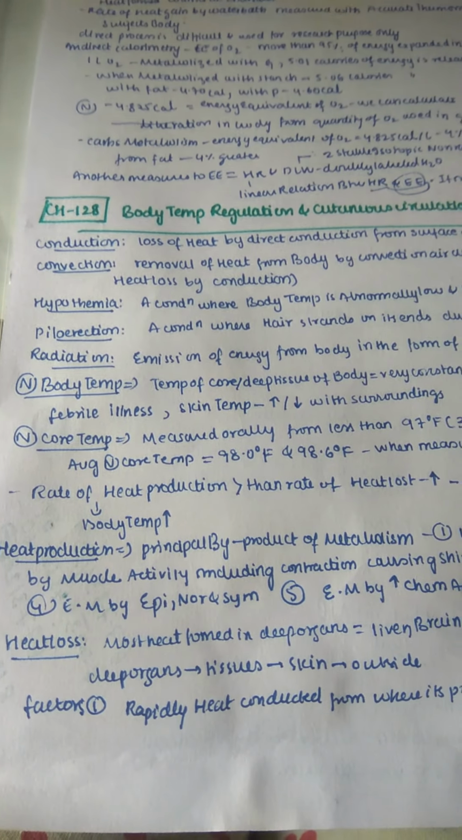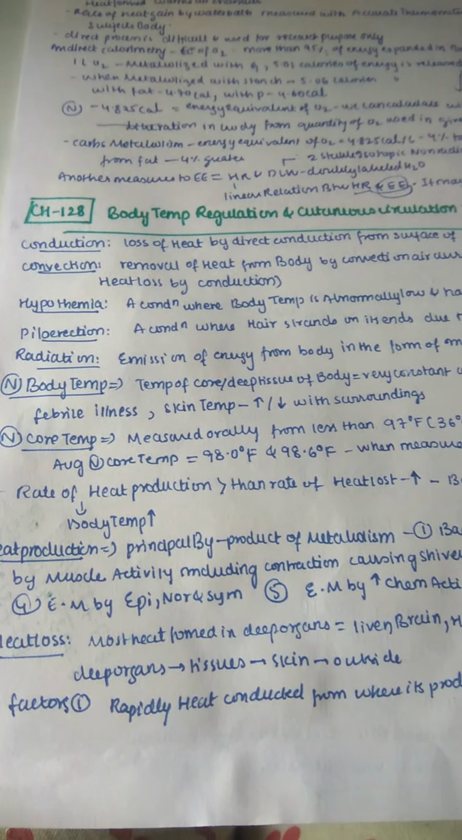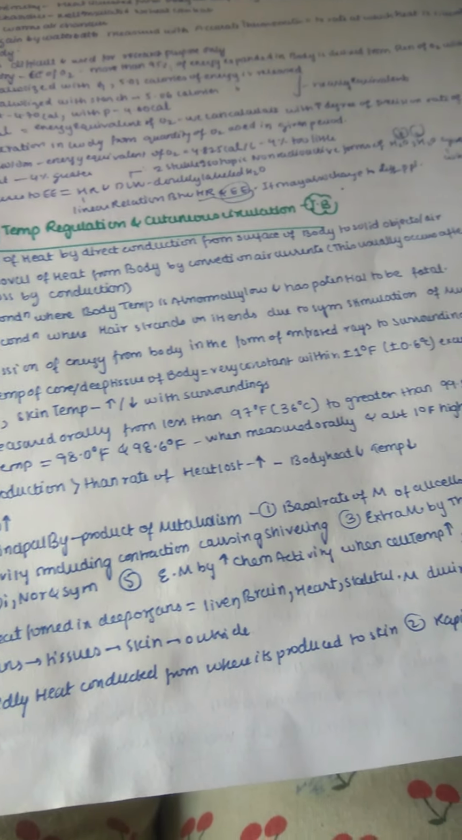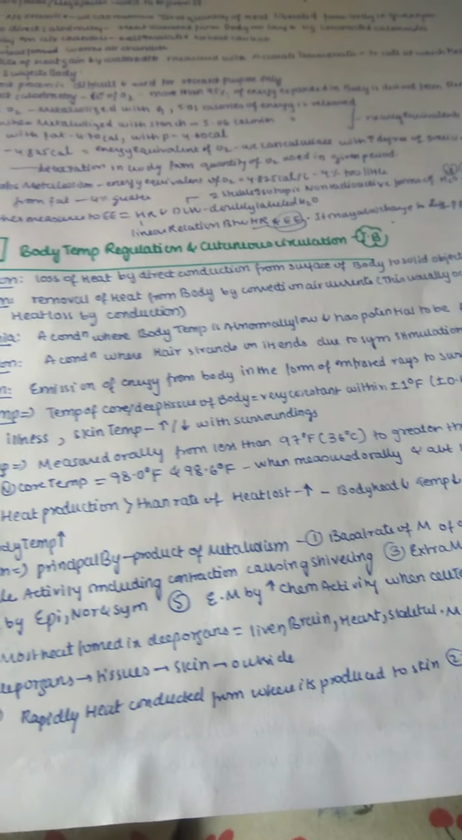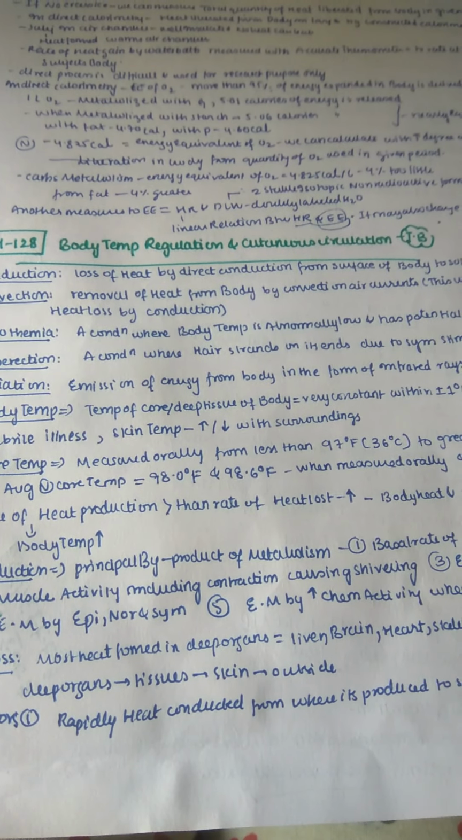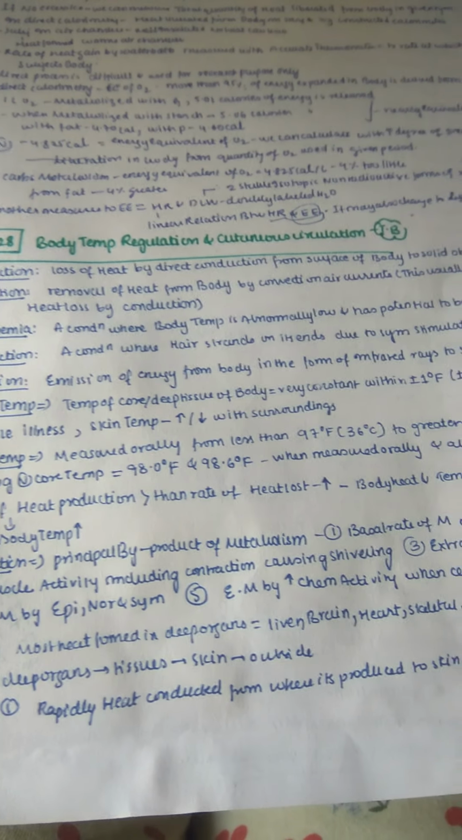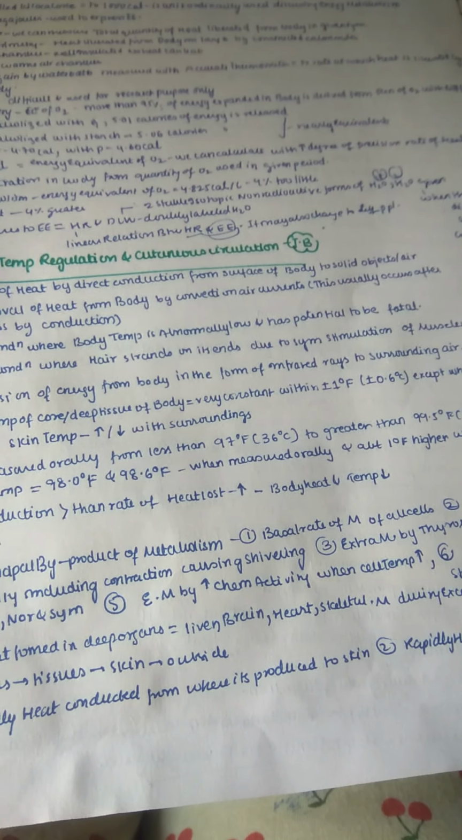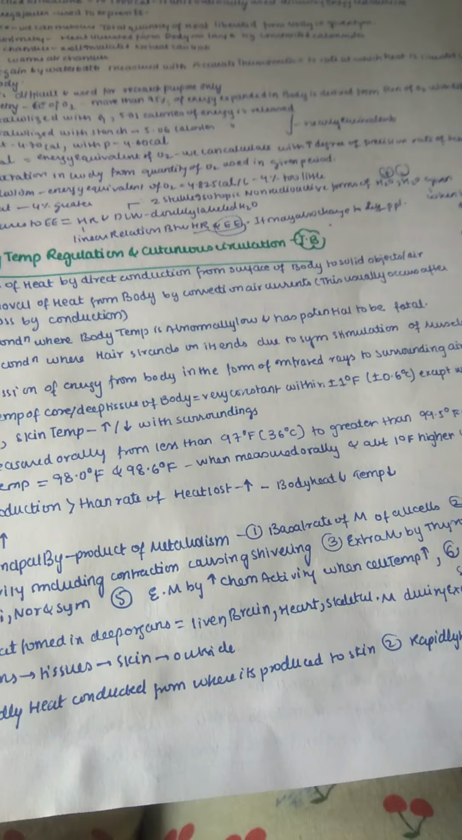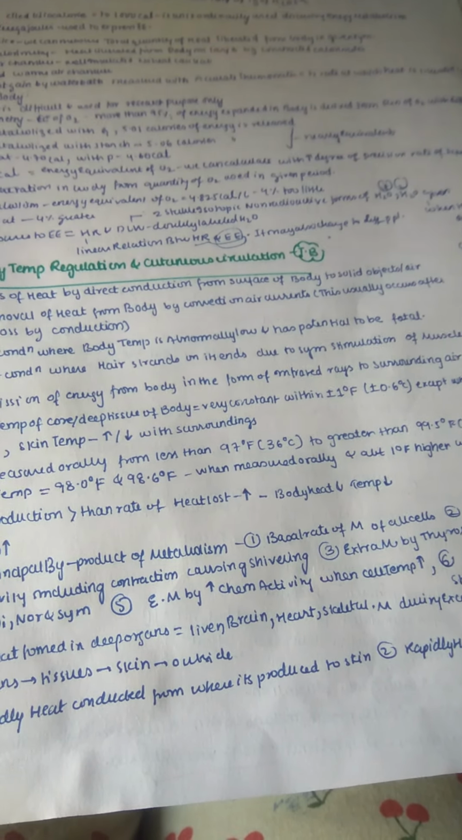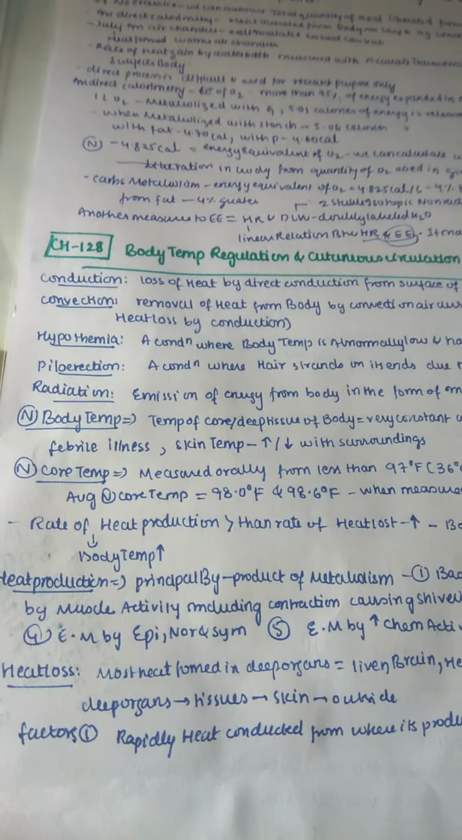First we need to know what is conduction. Conduction is the loss of heat mainly by direct conduction from the surface of the body to a solid object or air. Conduction means the heat is going from the surface of the body, like the skin, to the solid object. For example, if you are sitting on a chair, then the heat from your body enters the object, or if you are standing, it goes into the air. So this is the process of conduction.